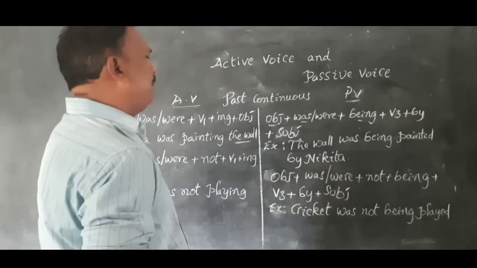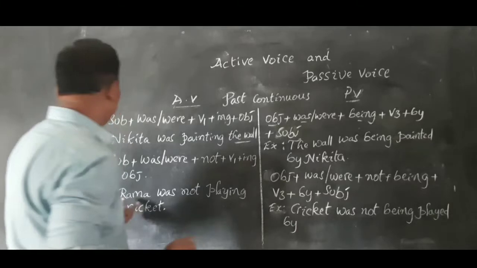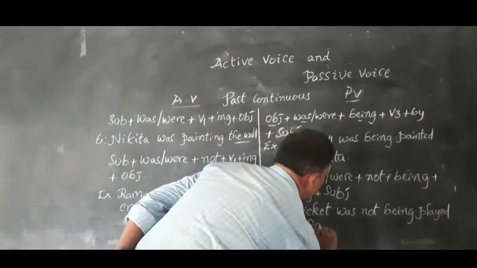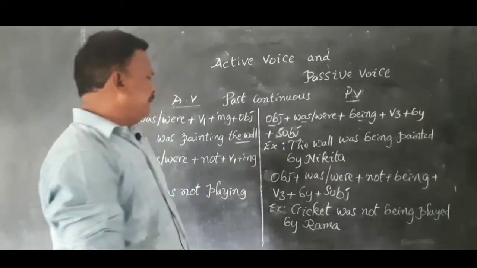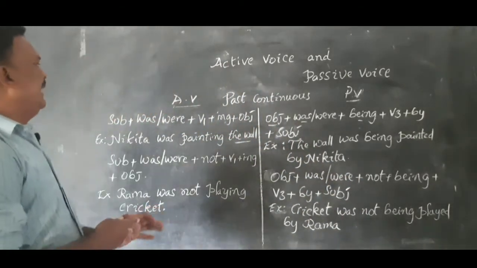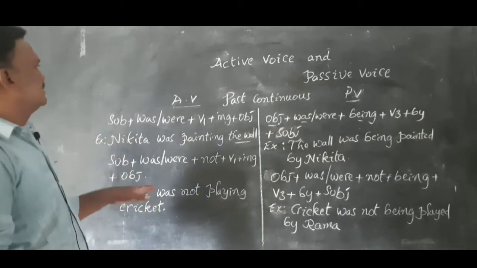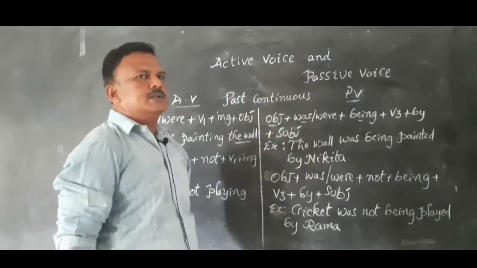Cricket was not being played by whom? Rama. Rama is the subject. Cricket was not being played by Rama. Like this, we can convert past continuous sentences from active voice to passive voice.